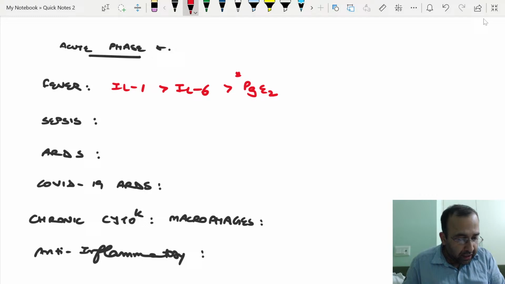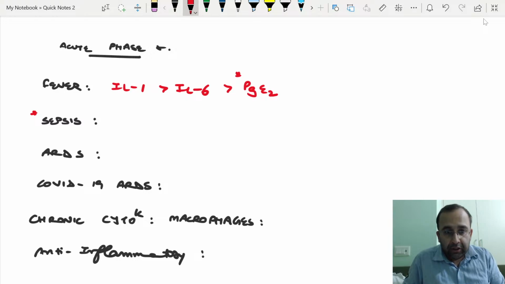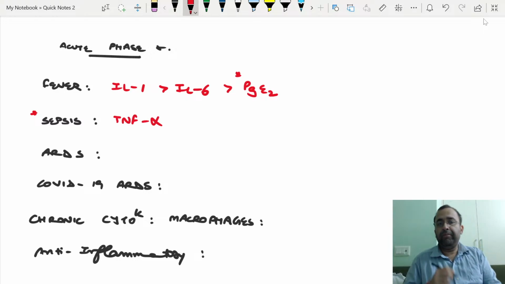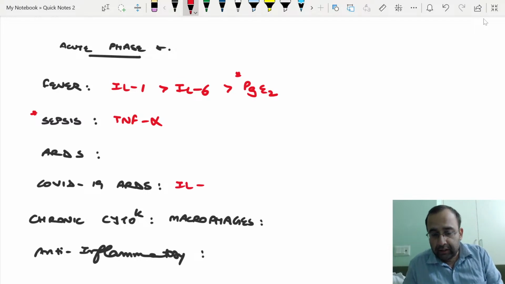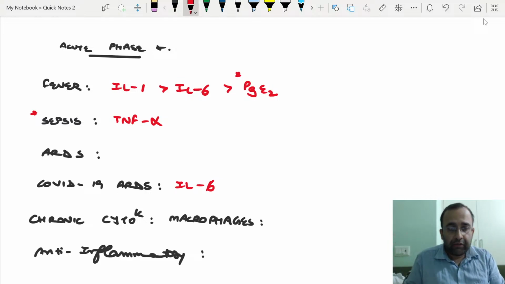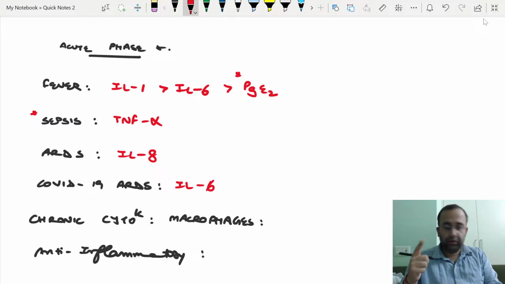Agreed. Main cytokine associated with sepsis? TNF alpha, tumor necrosis factor alpha. Main cytokine associated with ARDS, acute respiratory distress syndrome. COVID-19 ARDS is interleukin 6. So until COVID-19 is mentioned, you will not mark it interleukin 6. ARDS has many causes, and the main cytokine for ARDS is interleukin 8. Agreed, both your answers were right.